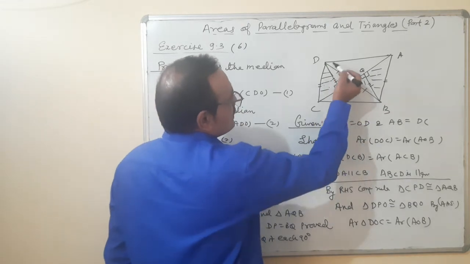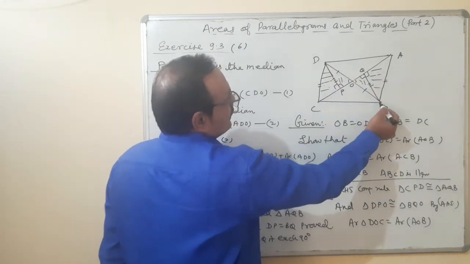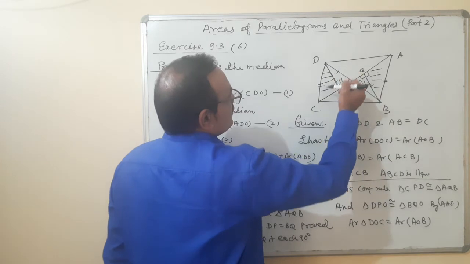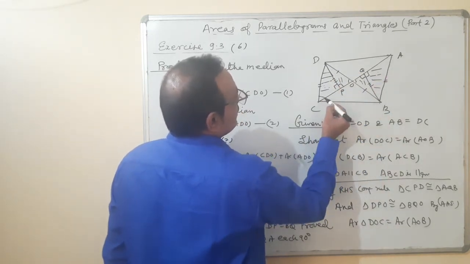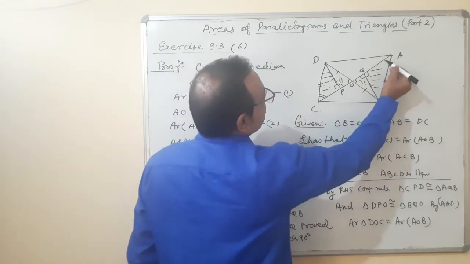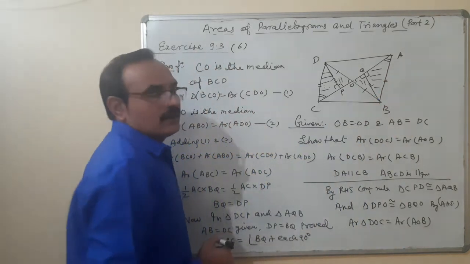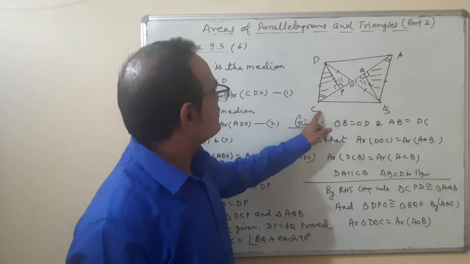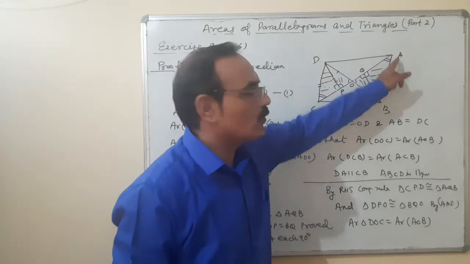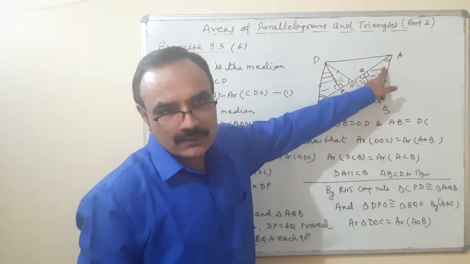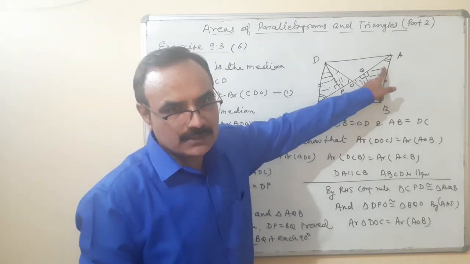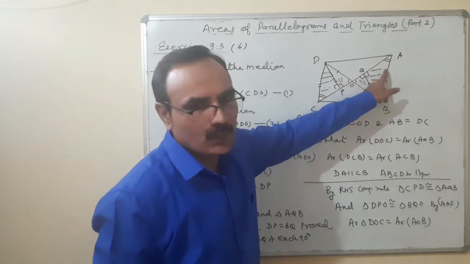For proving the DCB, one thing is clear, because already we have proved that both the triangles are congruent. So these two lines are given, it is a transversal, and by CPCT this angle is equal to that one. Angle DCO is equal to angle OAB. These two angles are the pair of alternate interior angles, and these two angles are equal.